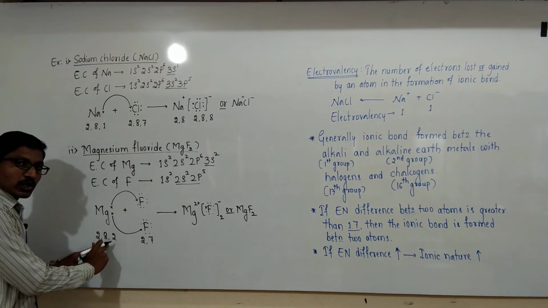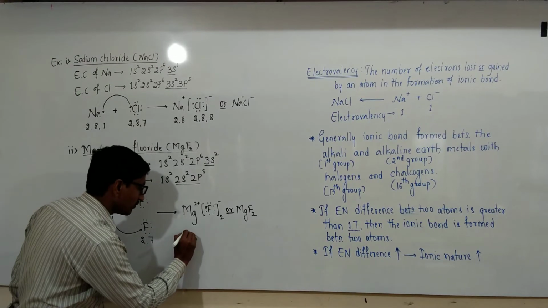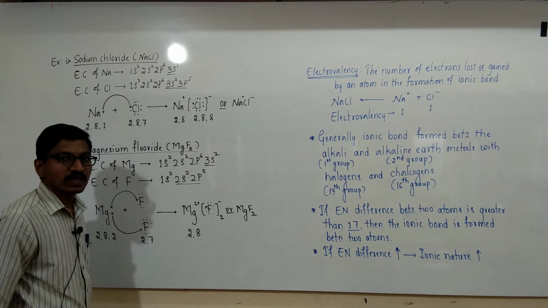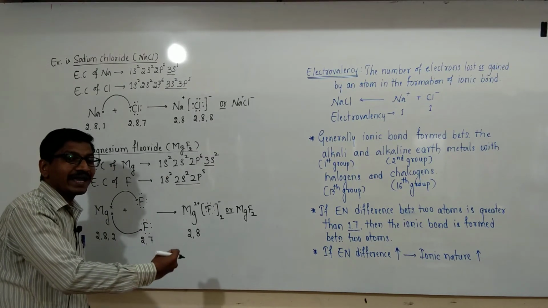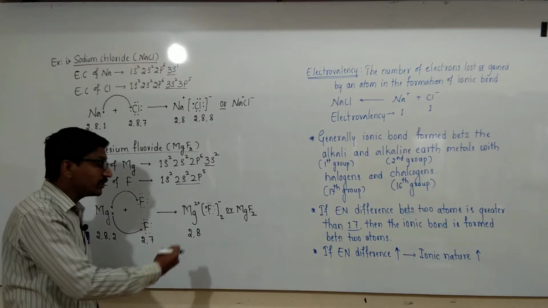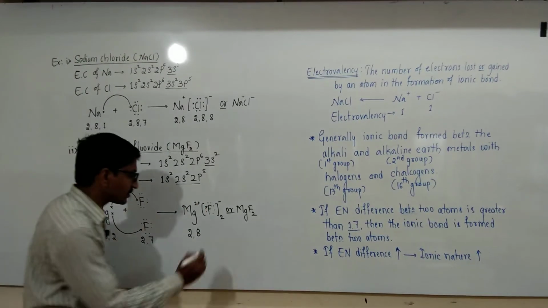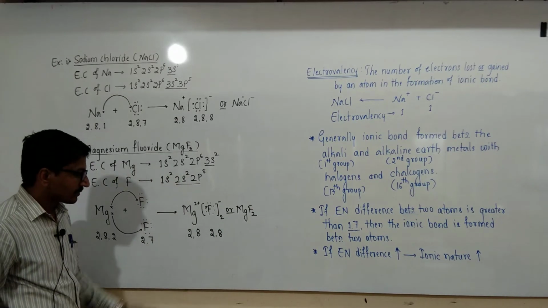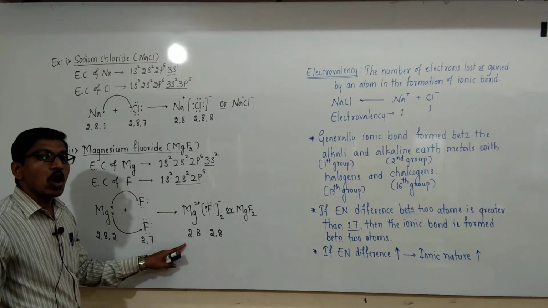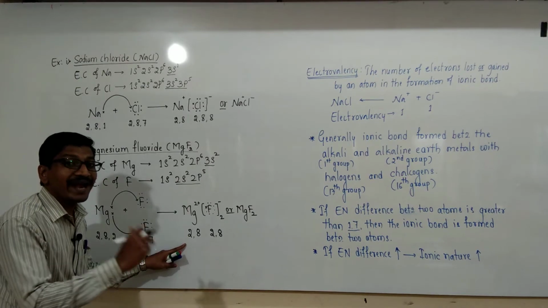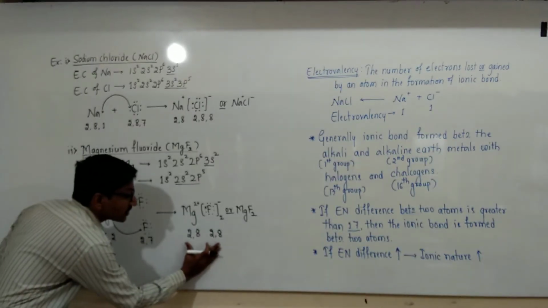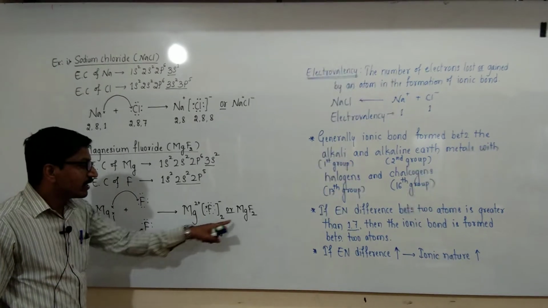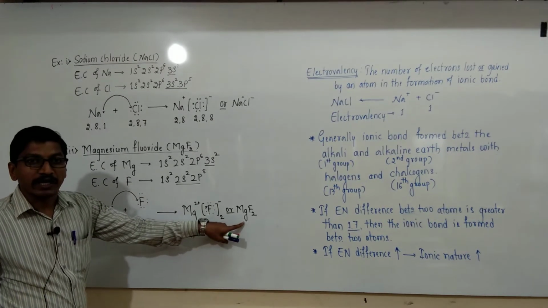After losing electrons, magnesium attains noble gas configuration, that is 2, 8, and after accepting 1 electron each by the 2 fluorine atoms, the electronic configuration is the same, that is 2, 8. After accepting or losing electrons, the anions as well as cations attain a stable inert gas configuration and form an ionic solid.